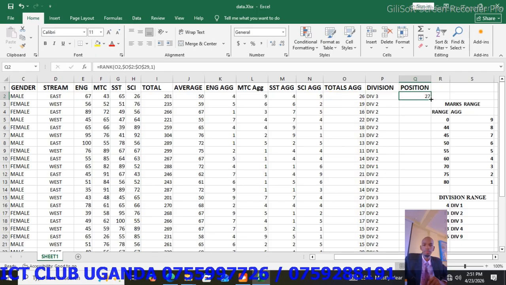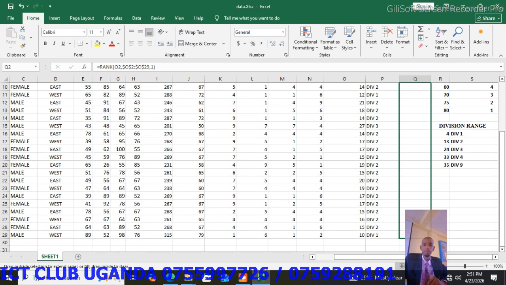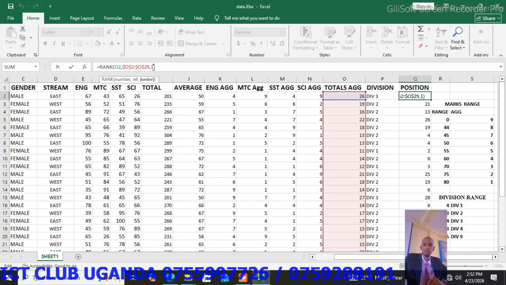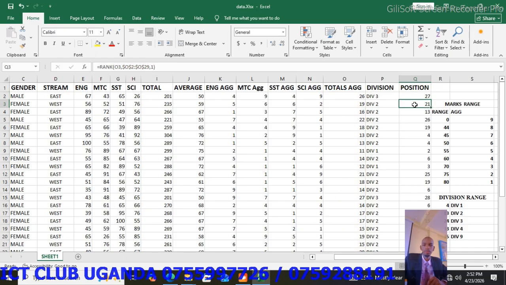So now we have the positions, autofill. You realize that the person with aggregate 10 is number 1. And then the person with the least number of aggregates, you can see this one with 26 aggregates is in the 27th position. So use 1 on the order here. So after getting the total positions, we are going to go to the next question.